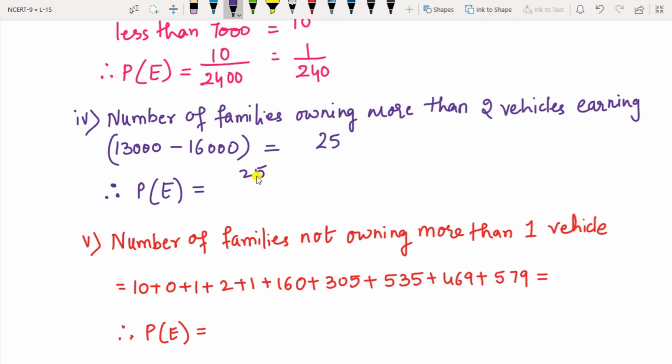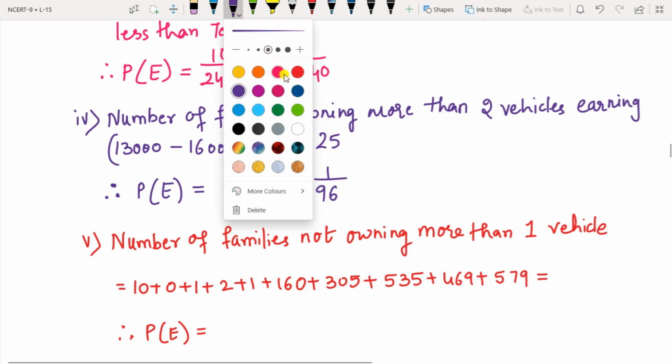So this will be 25 upon 2400. So do the cancellation, you will get 1 upon 96. Okay. Now the last one is the number of families